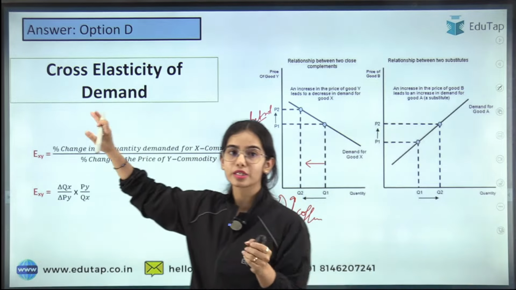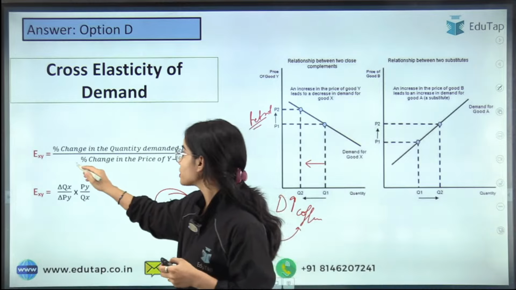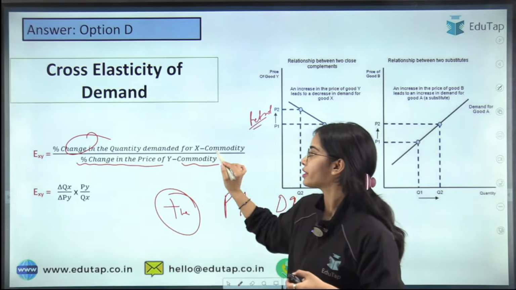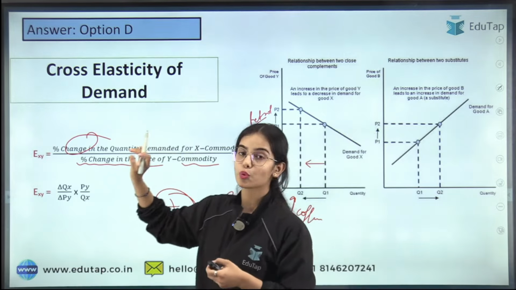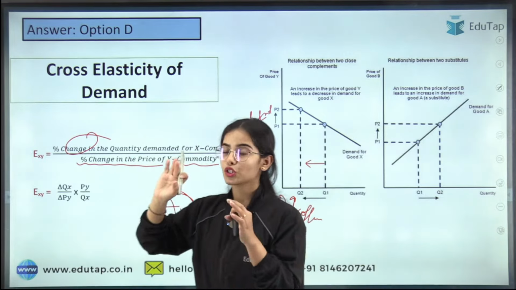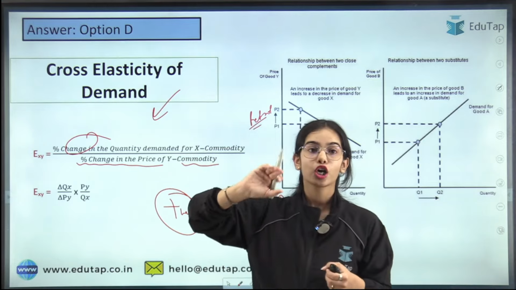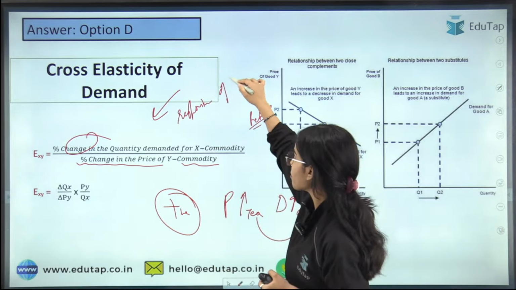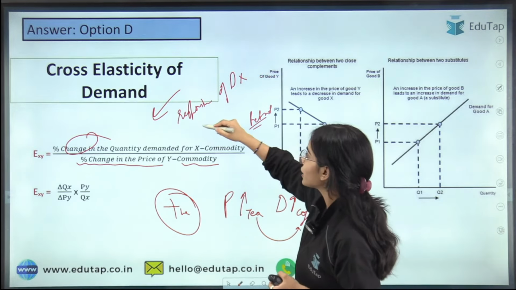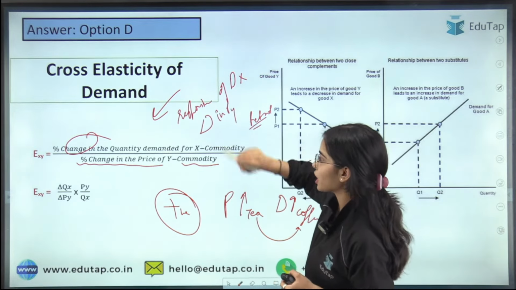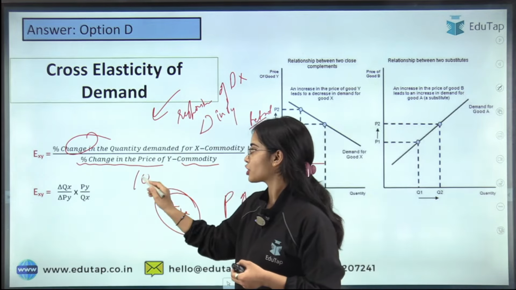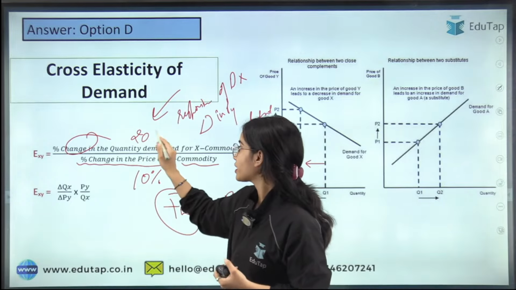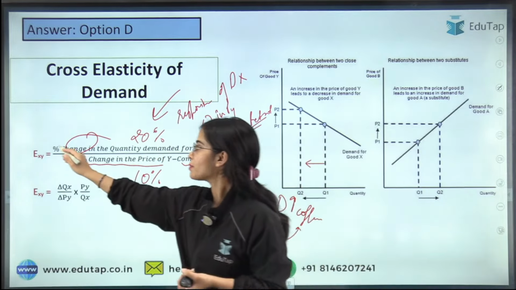So cross elasticity of demand means that if there is a percentage change in the price of Y commodity, the percentage change that is coming in the quantity demanded of the X commodity is shown by the cross elasticity of demand. So simply, the cross elasticity of demand shows us the responsiveness of the demand of X commodity with the changes in the price of the Y commodity. So if there is a 10% change in the price of Y commodity and there is a 20% change in the quantity demanded of X commodity and there is a positive sign.